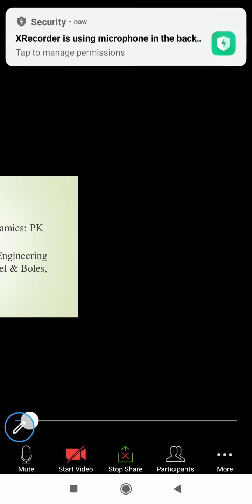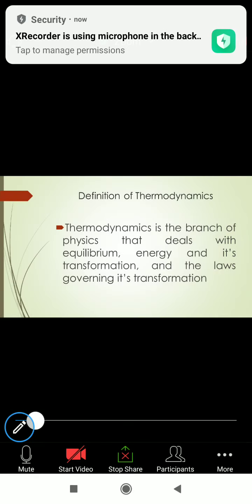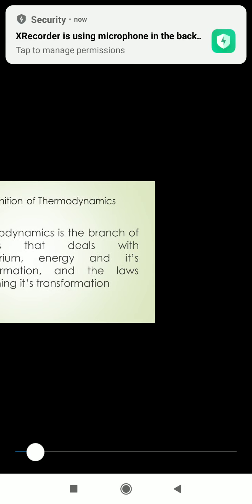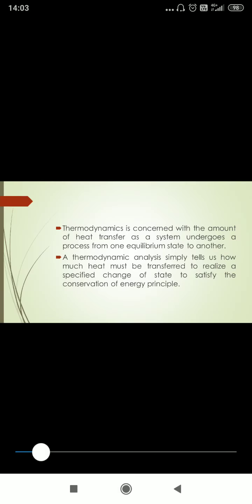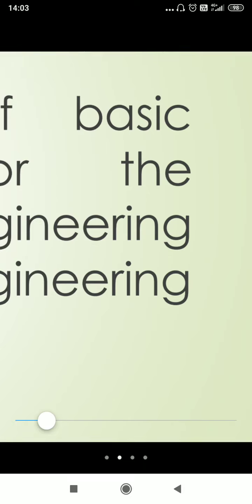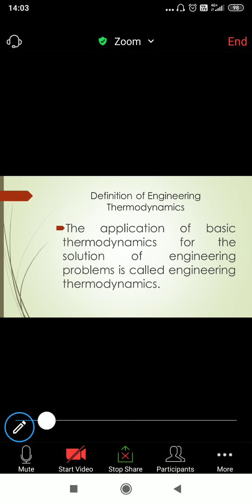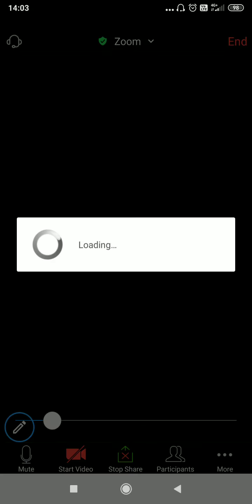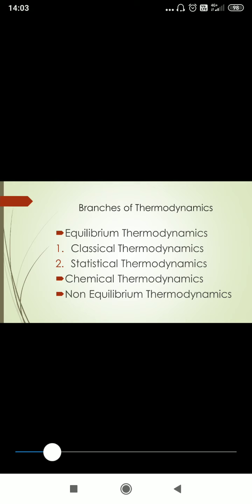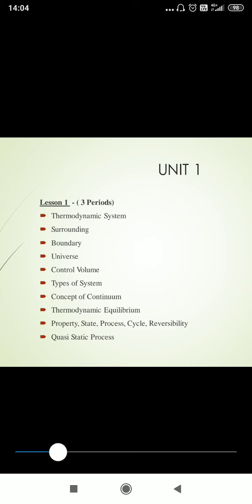Chalo. So these are the references. I have covered the definition of thermodynamics, engineering thermodynamics, and the main branches of thermodynamics: classical, statistical in equilibrium, next chemical, non-equilibrium. These are the topics which we'll cover in lesson 1. Almost half of the topics I have covered.